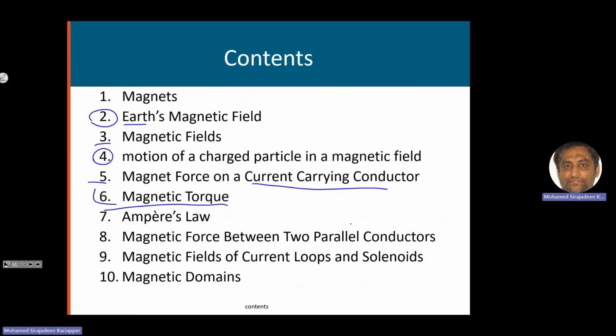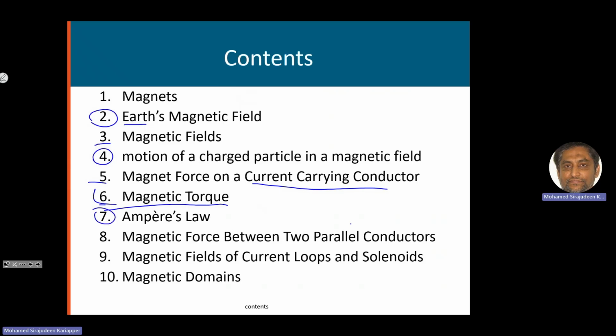When you keep a current carrying circular wire in a magnetic field, it will experience a torque, a force that is trying to rotate it. Torque is a tendency of a force to rotate something. So we will discuss that in number 7. That will lead to motors and so on, electric motors.